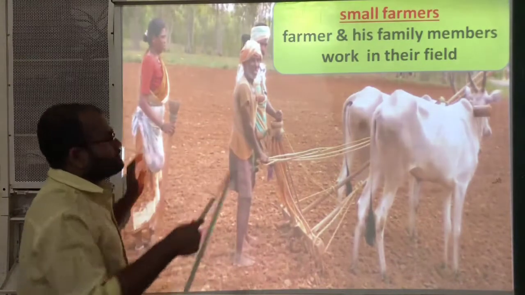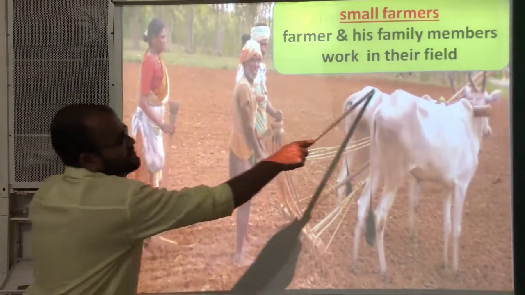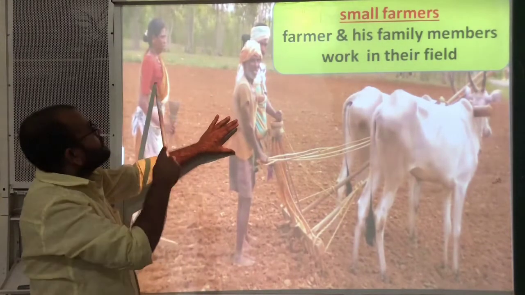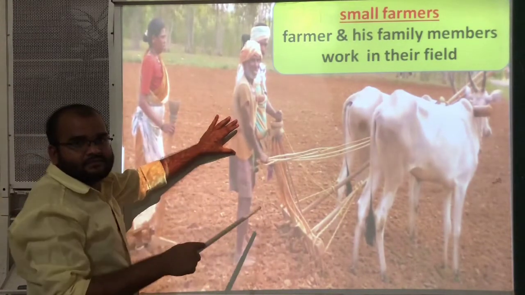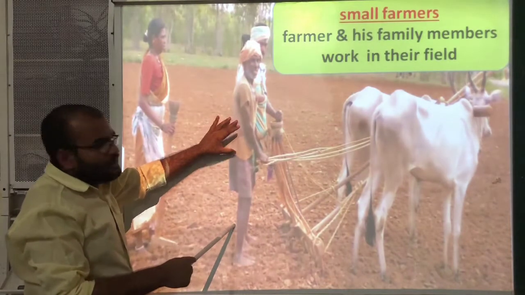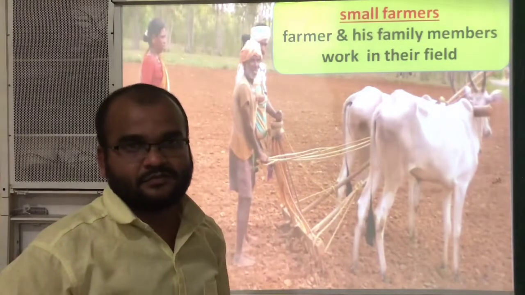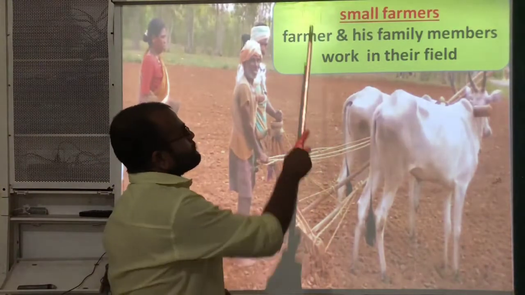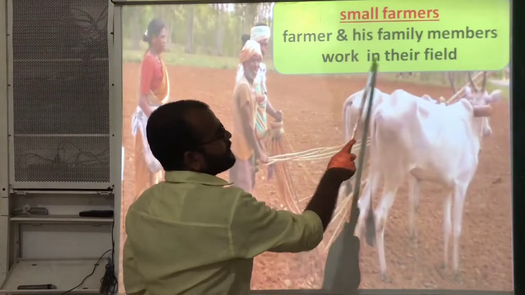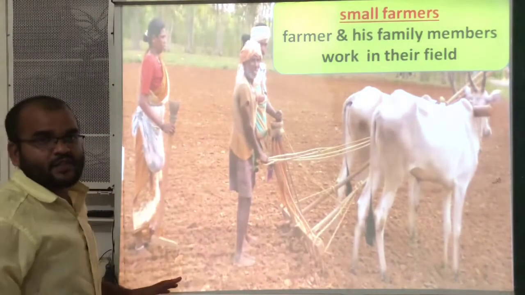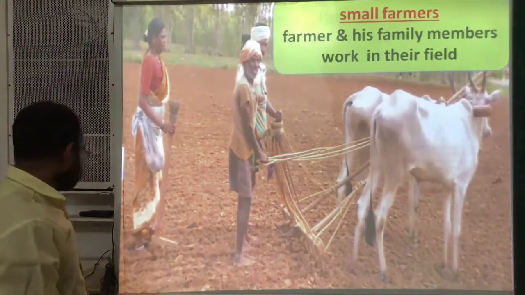You can see in the small plot of land, the farmer and his family members are working. They are not hiring any workers. The farmer and his family members work in their field. They will not hire any other persons to work in the fields.